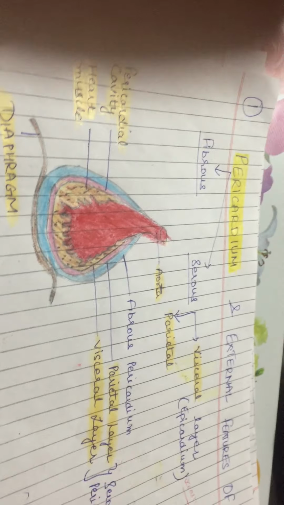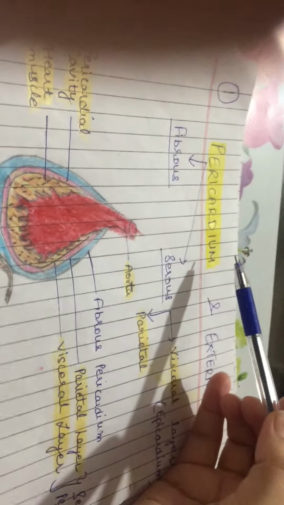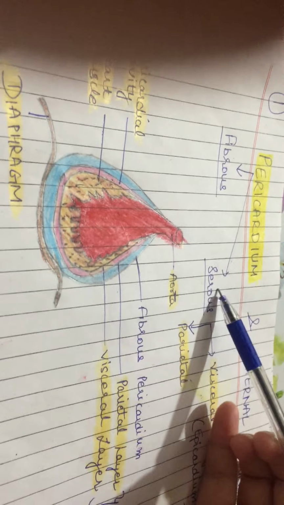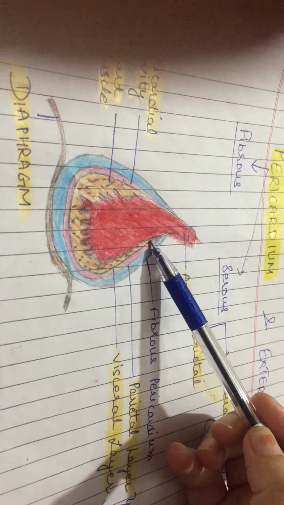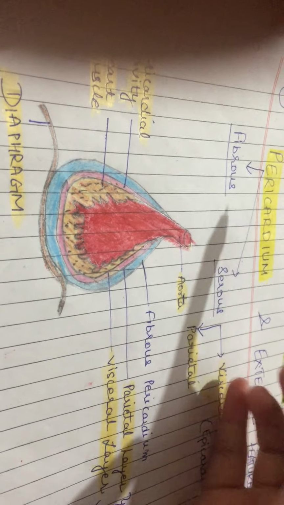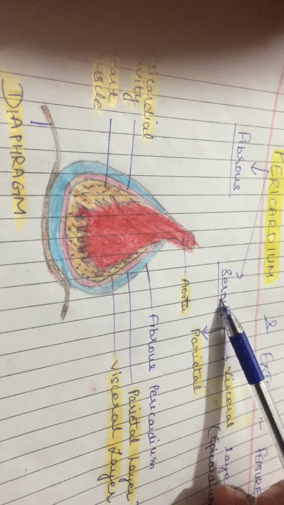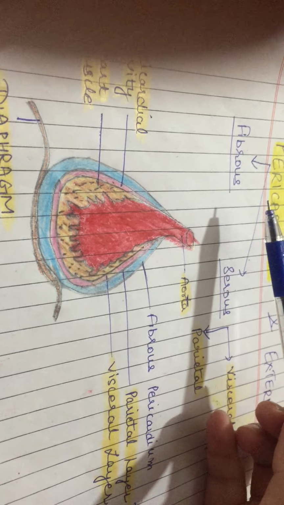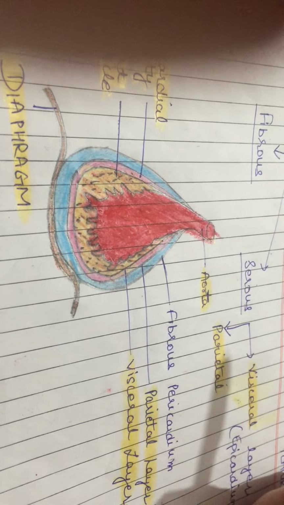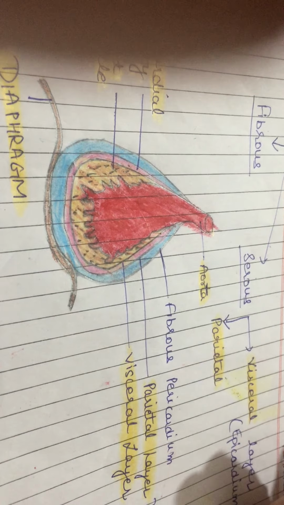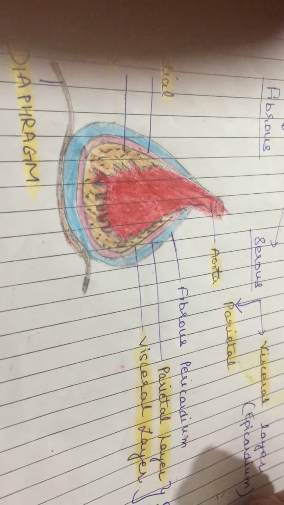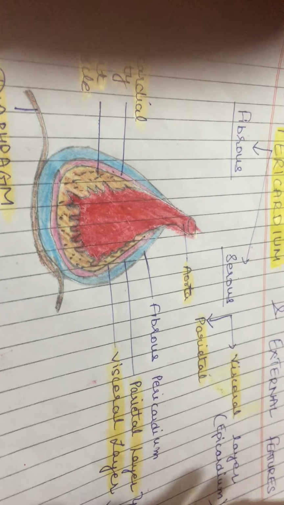Now, what is pericardium? As already said, it is the fibroserous sac which encloses the heart. So fibroserous, it is of two types: fibrous pericardium and serous pericardium. The inner sac is serous and the outer one is fibrous. Fibrous is made up mainly of fibers, right? Now, it is conical shaped.